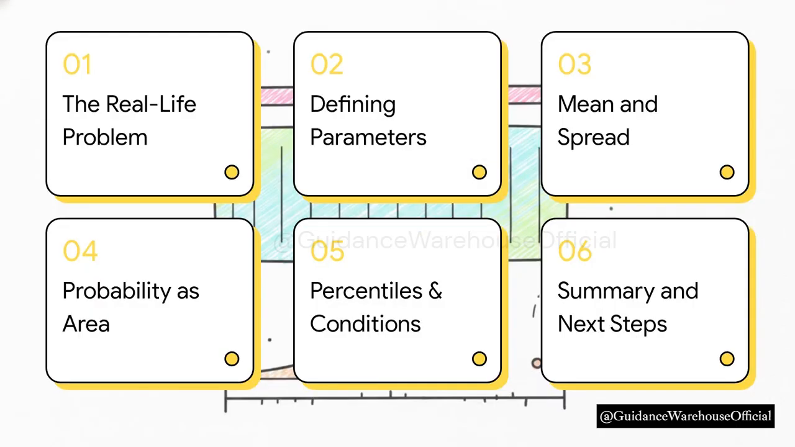We've got a quick 6-step journey ahead of us today. 1. The real-life problem. 2. Defining the parameters. 3. Mean and spread. 4. Probability as area. 5. Percentiles and conditionals. And finally, number 6. Summary and next steps. Let's dive right in.